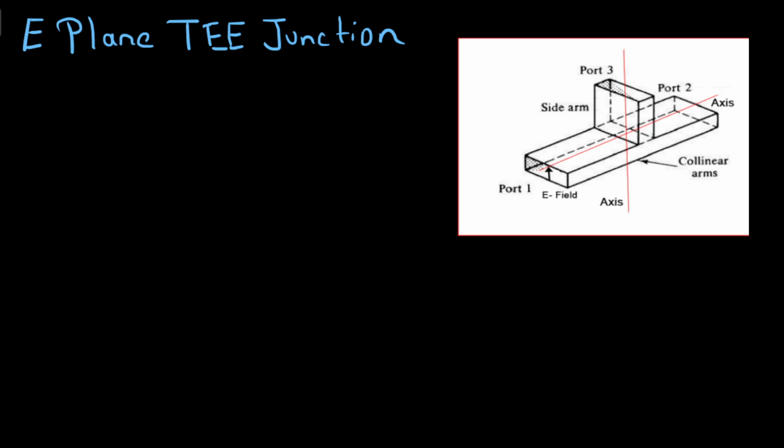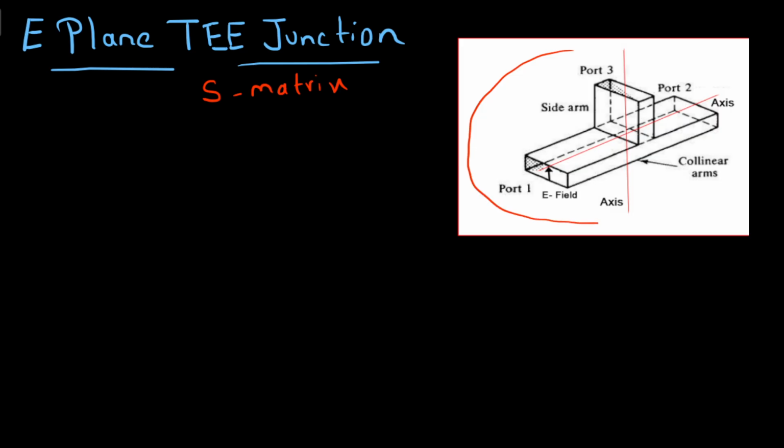Hi students, in this session let us learn what is E-plane T-junction and how to determine the S matrix, or scattering matrix, of E-plane T-junction. Okay, so this is the geometric representation of E-plane T-junction.